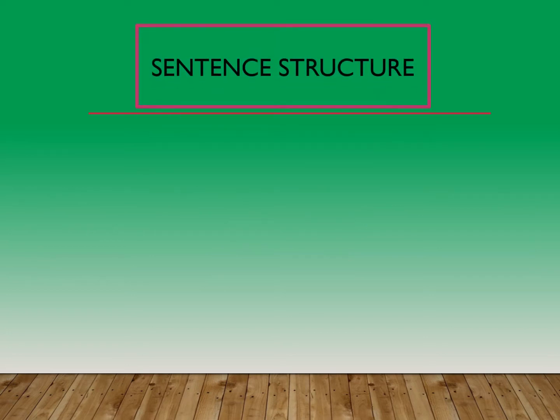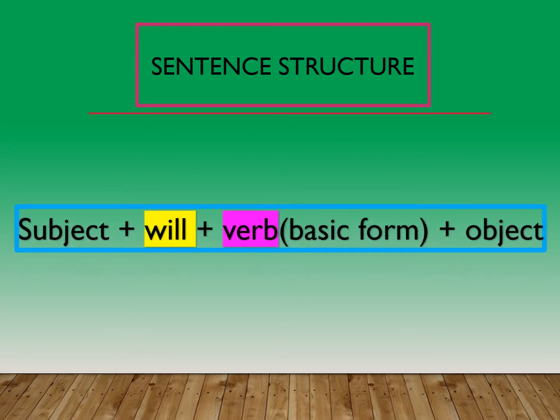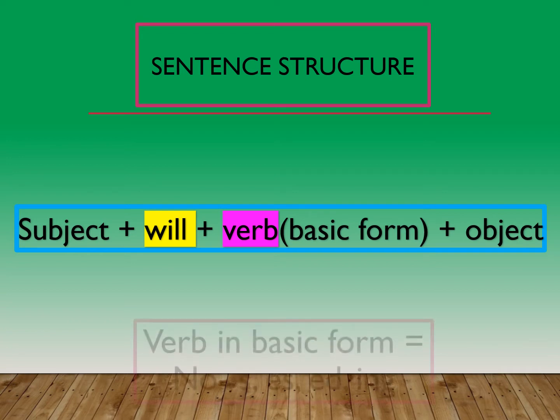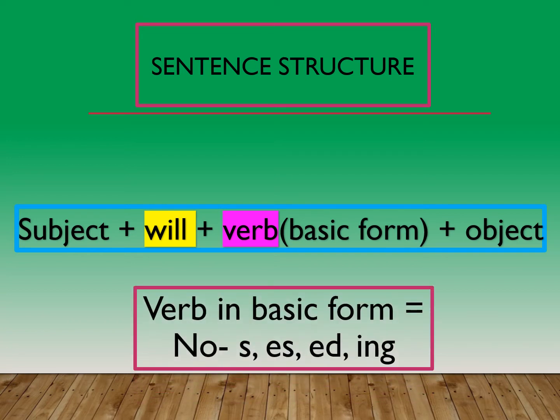The sentence structure for will is subject plus will plus verb plus object. The verb is in its basic form, meaning there is no s, no es, no ed, or no ing added to the verb.